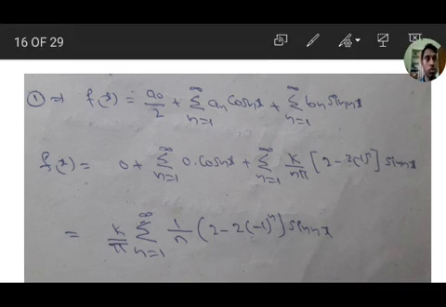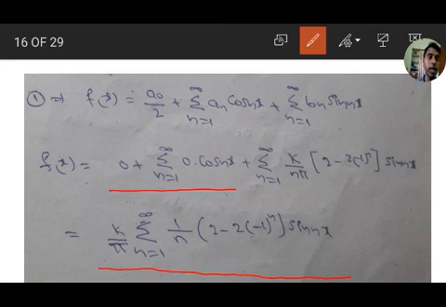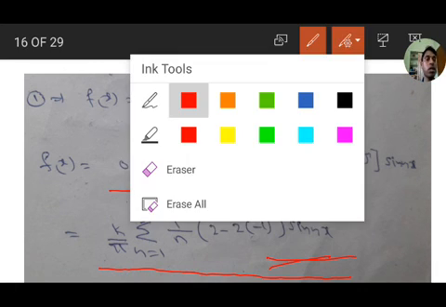We get the first two terms, a naught and an, as zeros. Therefore, we get k by pi sigma n equal to 1 to infinity, 1 by n into 2 minus 2 into minus 1 all to the power of n, into sin nx, which is the answer. Next, let us move on to the next problem.